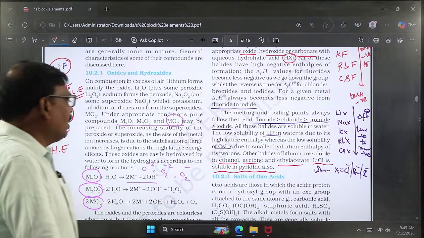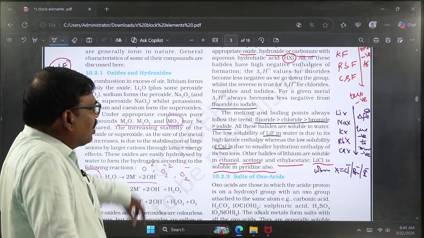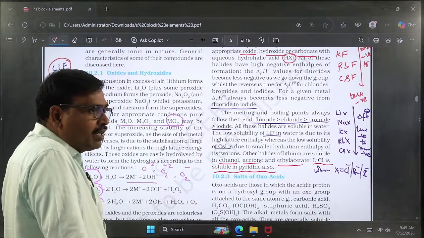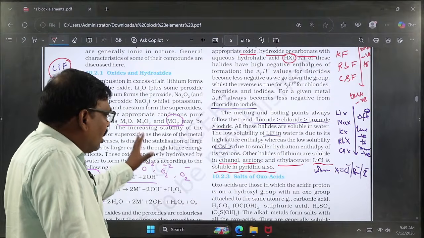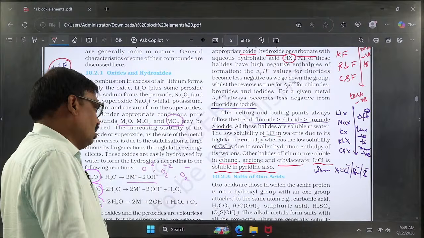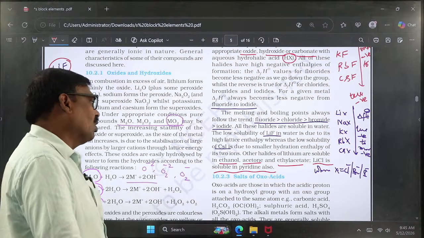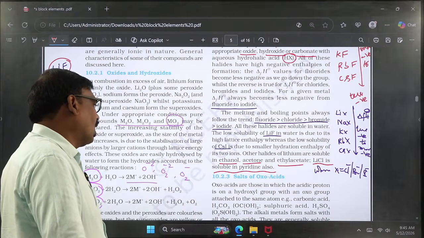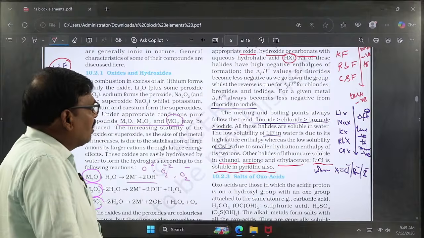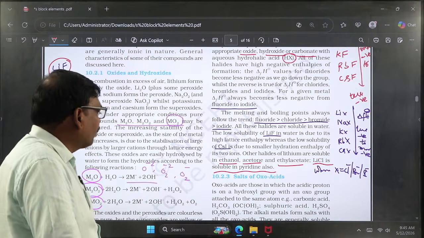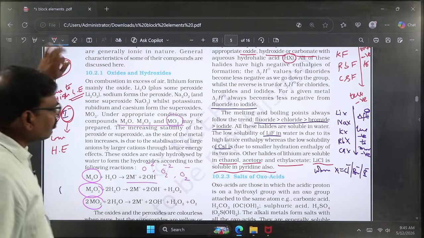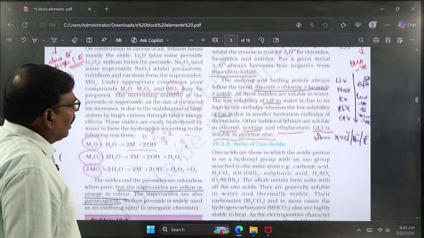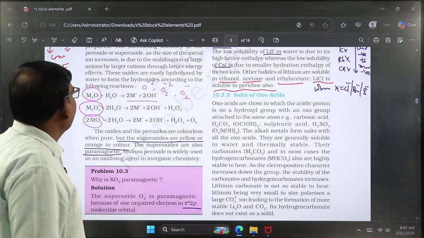So, we already discussed the nature of the halides of lithium. Lithium halides are covalent in nature. That's why they are less soluble in water and more soluble in organic solvents, because lithium chloride has a non-polar nature. That's why it is soluble in non-polar solvents like pyridine. So, this is all about the halides.